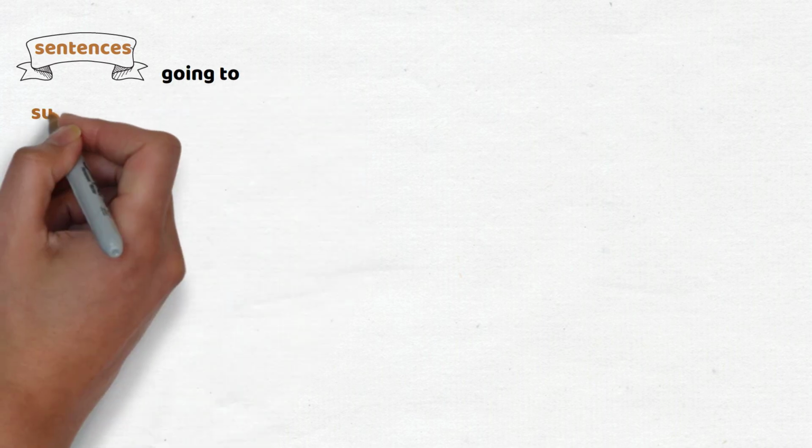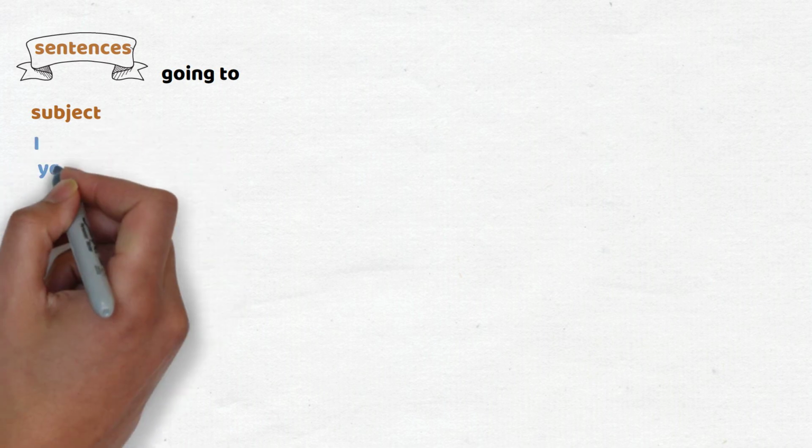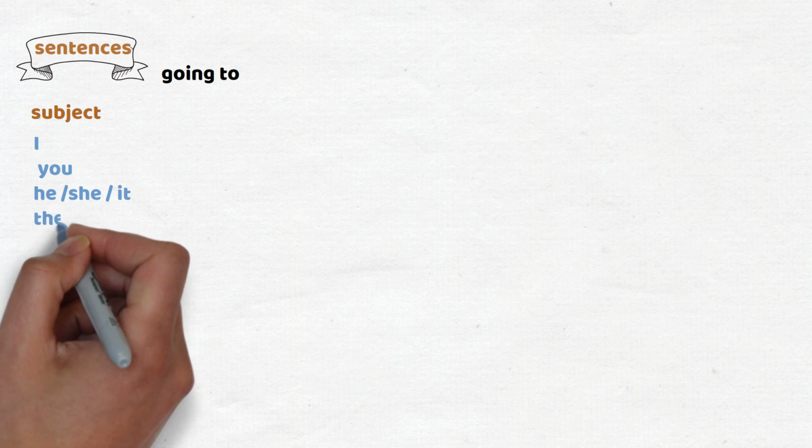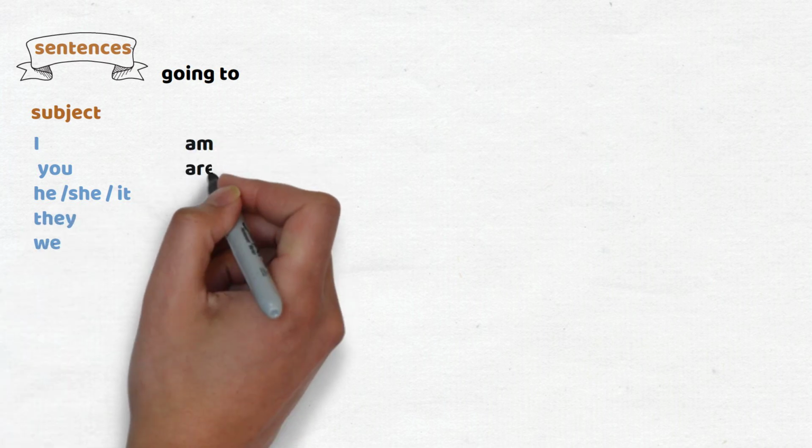Making sentences in the future using going to and will is easy because we don't need to add any extra words to the verbs. So for going to, we start the sentence with the subject like I, you, he, she, it, they, we, or any noun, followed by is, am, or are.